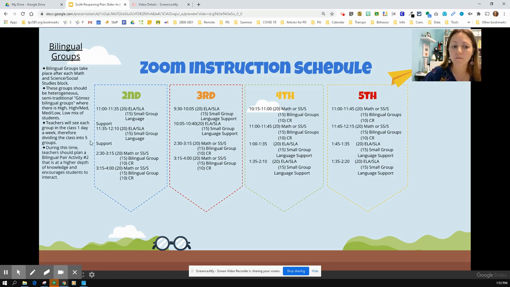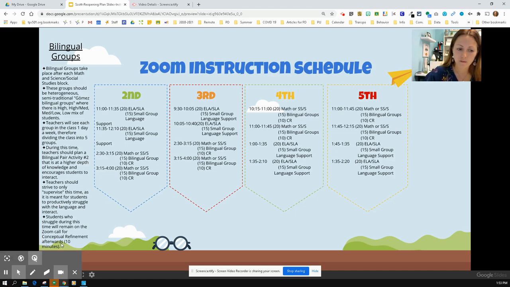During this time, teachers should plan one bilingual pair activity for the group that is at a higher depth of knowledge and encourages students to interact. Teachers should strive to only supervise at this time, as it's meant for students to productively struggle with the language and to be able to interact. Students that are struggling during this time can remain on Zoom for conceptual refinement afterwards.